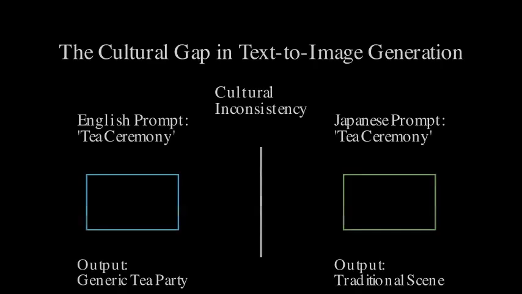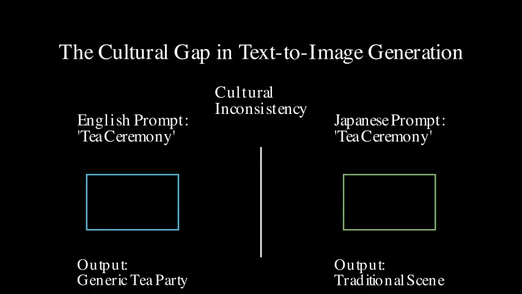Modern text-to-image models like DALL-E or Stable Diffusion are incredibly powerful, capable of generating photorealistic images from complex textual descriptions. They are often trained on multilingual datasets. However, a subtle but crucial problem arises when dealing with cultural nuances. When prompted in different languages describing the same culturally specific scene, these models often fail to capture the intended cultural context, defaulting to generic or English-centric representations.